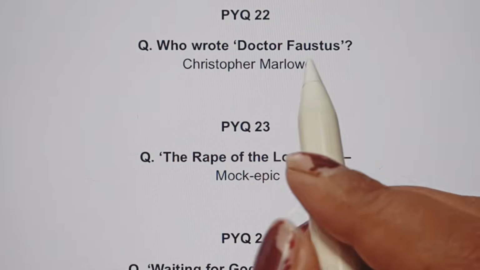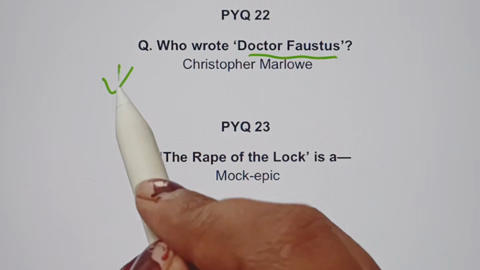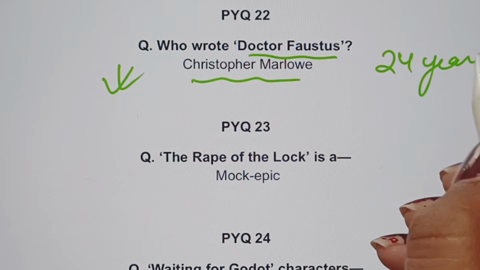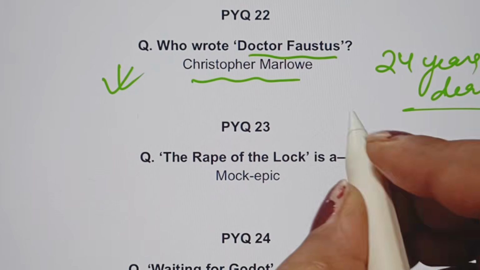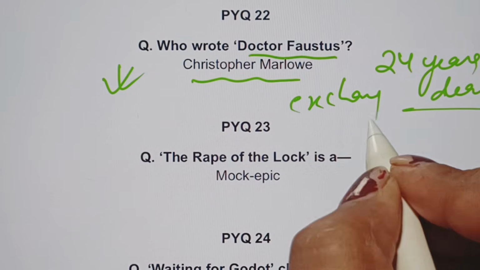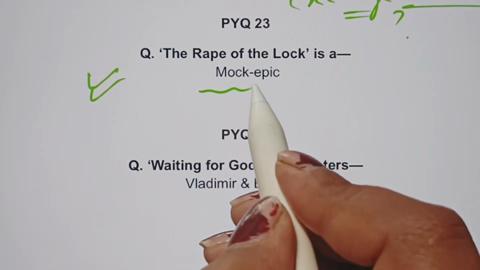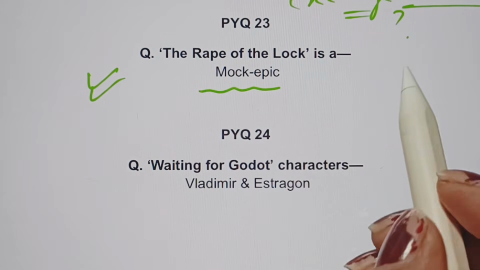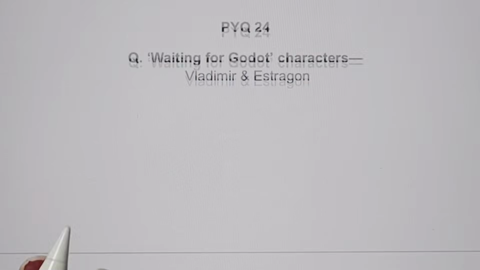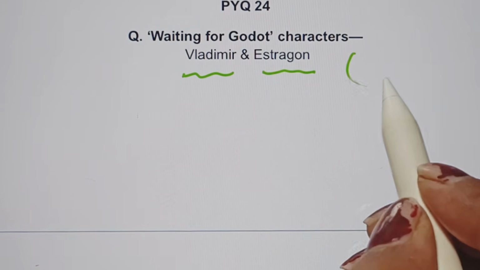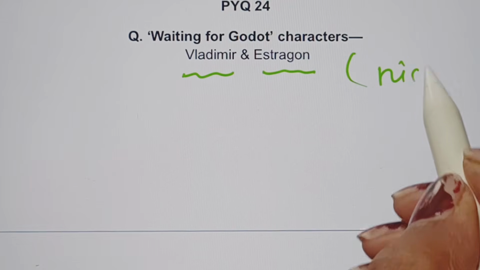Okay. And who wrote Dr. Faustus? It is by Christopher Marlowe, and he has talked about 24 years of a deal in exchange of what? In exchange of what? The Rape of the Lock, it is a mock epic, is written by whom? Okay. Then the Waiting for Godot characters are Vladimir and Estragon. Do let me know their nicknames.